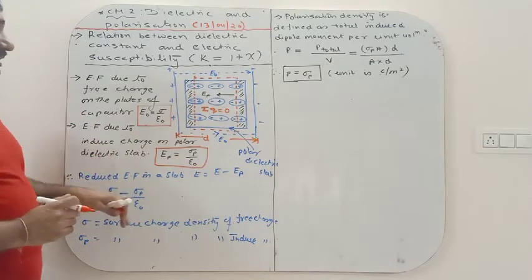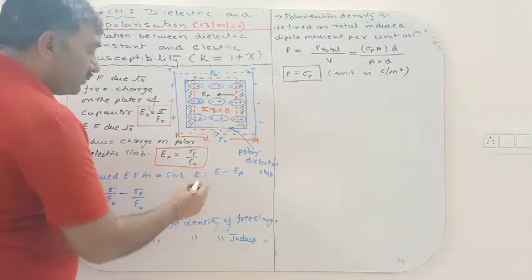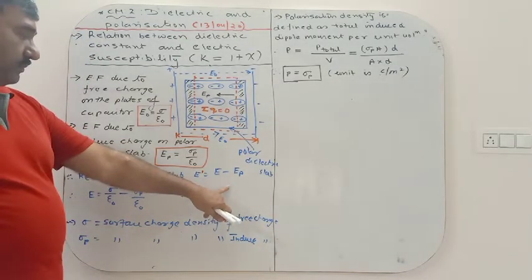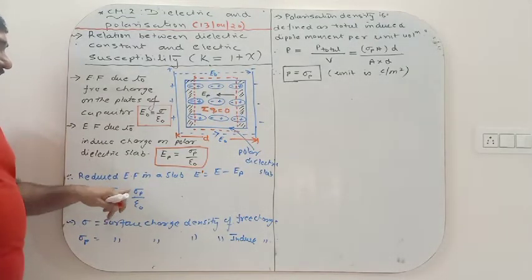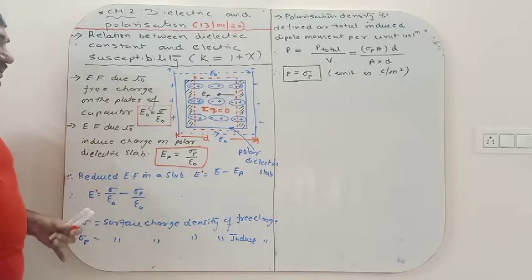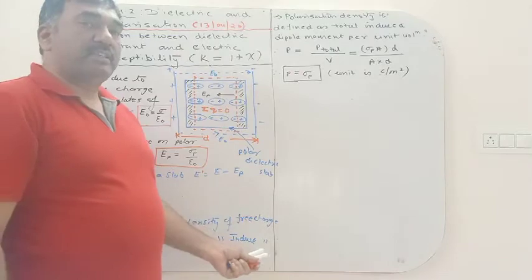So the reduced electric field in the slab is given by E dash is equal to E minus E P. Okay, so E dash is equal to sigma upon epsilon 0 minus sigma P upon epsilon 0, where sigma and sigma P are the surface charge densities of free and induced charges.